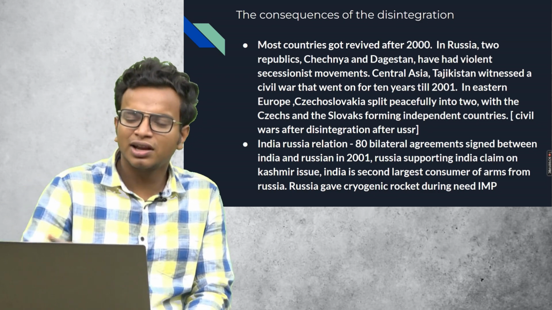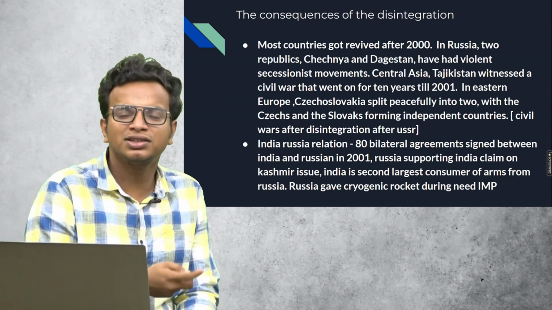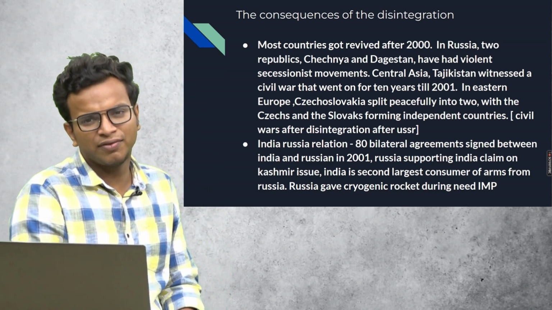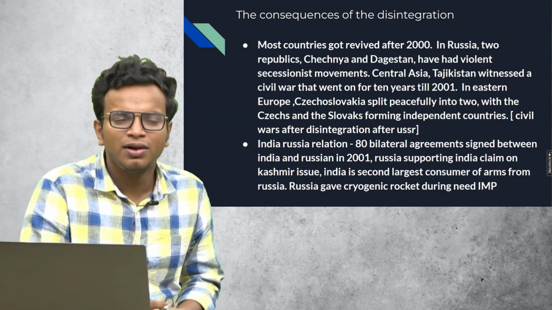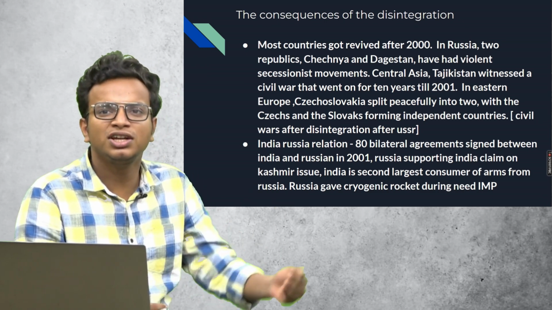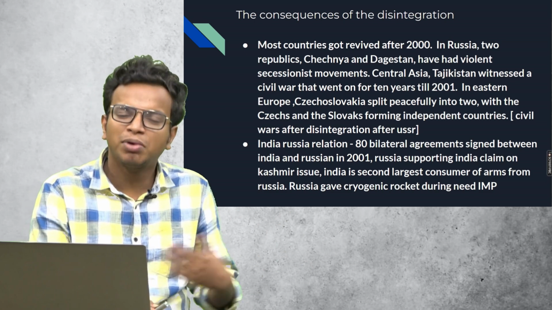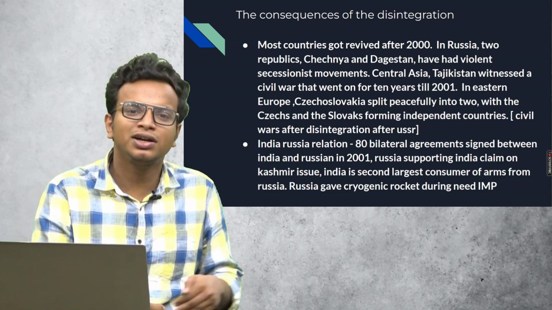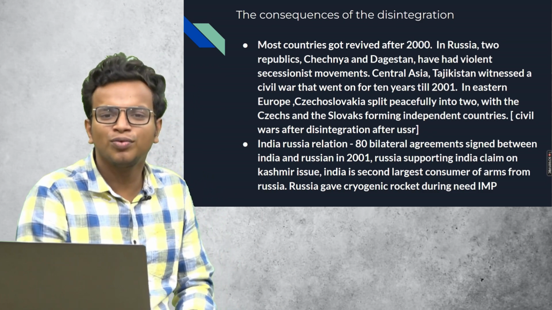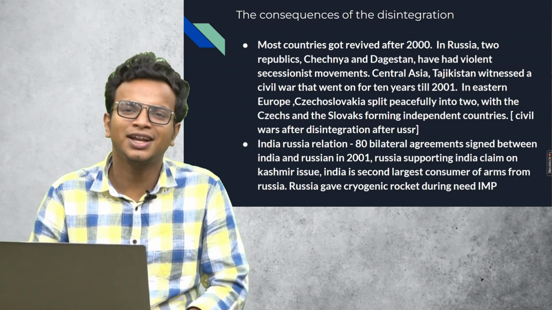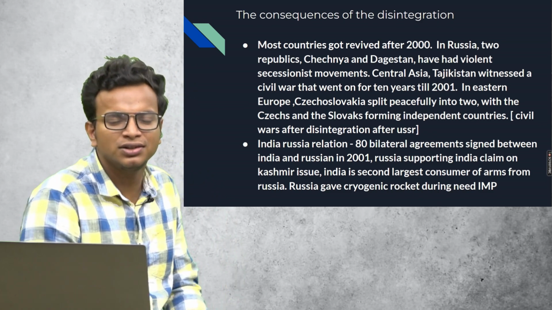Similarly, in the other communist countries affected by the disintegration, the World Bank and IMF played a major role in changing their economic systems to a capitalist mode, liberalizing and privatizing their economy, and in similar ways in India also the World Bank and IMF got involved in the economy. So these all can be seen as the consequences of the disintegration.